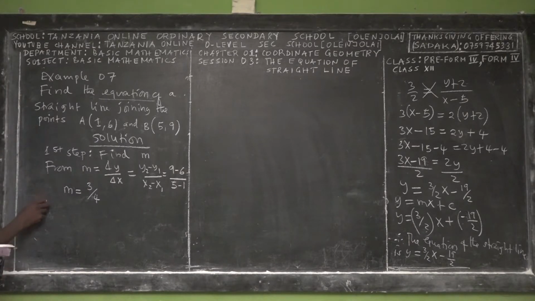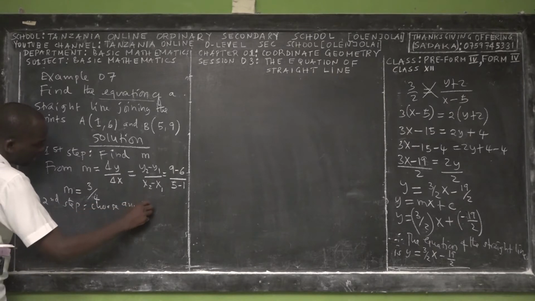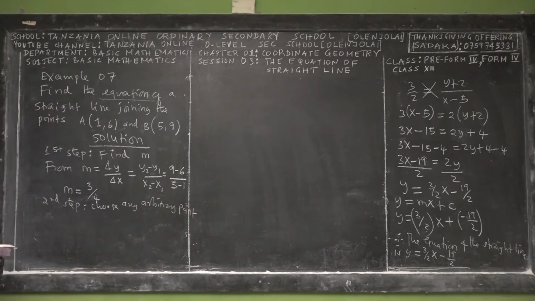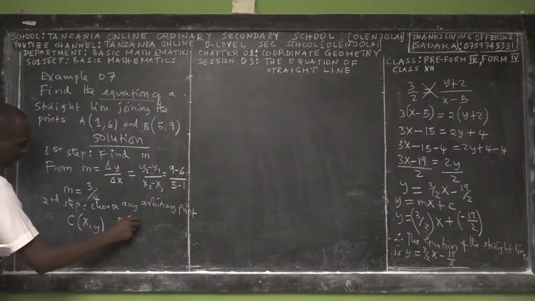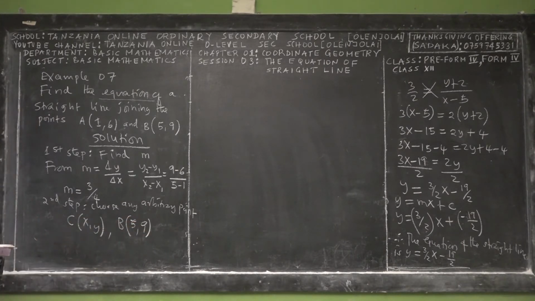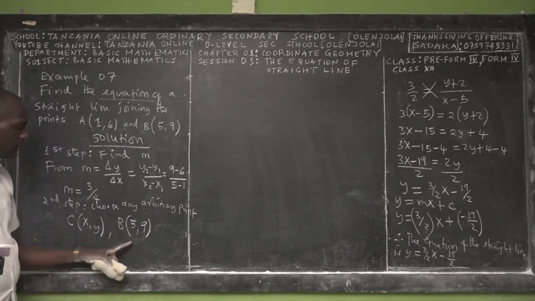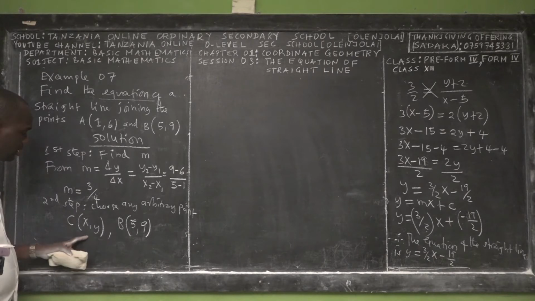The second step, we choose any arbitrary point. Because we have been given A and B, we can propose that suppose C is equal to (x, y). Then choose any known point, either A or B. So I choose B. Now I have all three pieces of information needed to solve the problem. We know the gradient of the straight line, we know one known point where the line passes, and this is the arbitrary point.